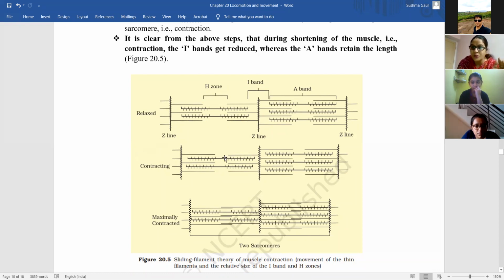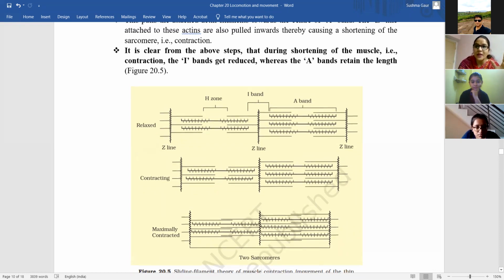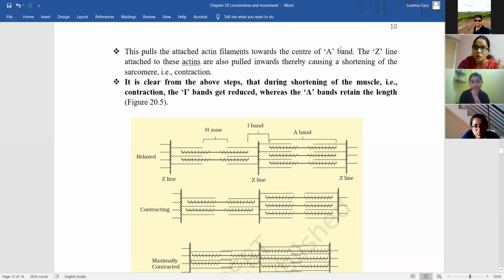Can you observe this? Yes, ma'am. When your muscle is contracted, your actin comes close to the A band, that is myosin, and the Z line attached to these actin is also pulled inwards.